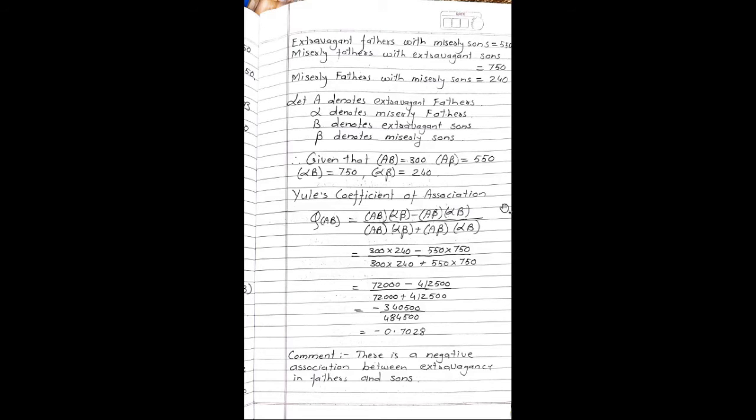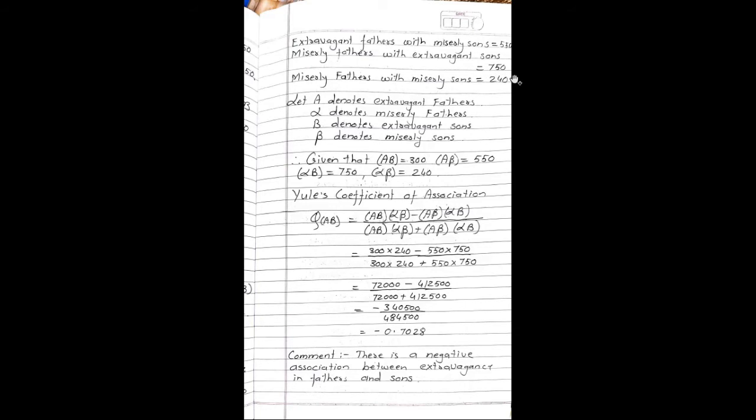Next example. Calculate coefficient of association between extravagance in the fathers and sons from the following data. Data is given. Extravagant fathers with extravagant sons, the value is 300. Extravagant fathers with miserly sons is equal to 550. Miserly fathers with extravagant sons is equal to 750. Miserly fathers with miserly sons is equal to 240.